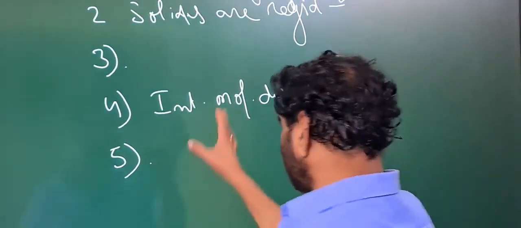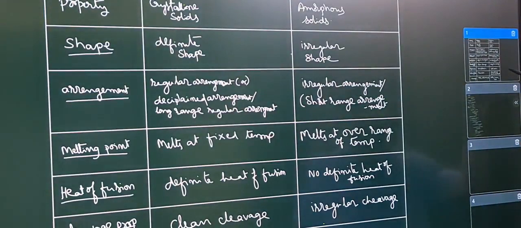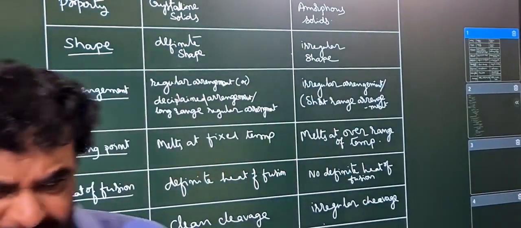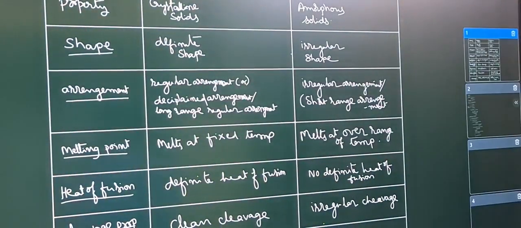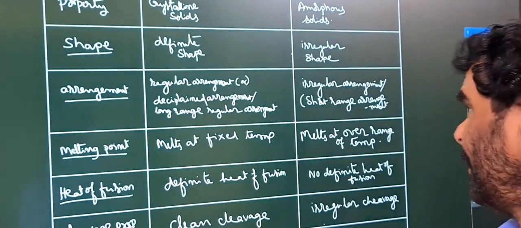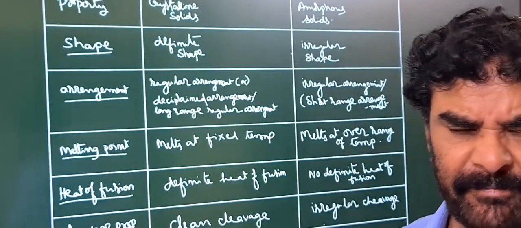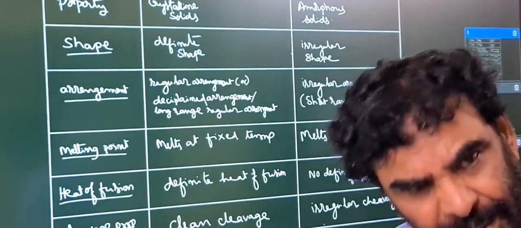This is the next one. Now, if you come to the other thing, I told you the solids are made up of some material particles, molecules, atoms.